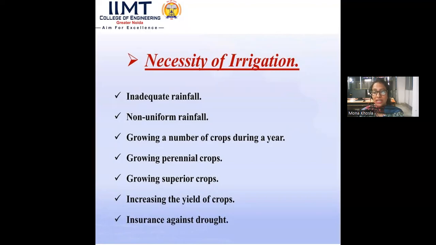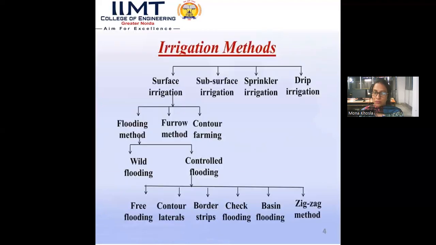Then insurance against drought. If in case drought comes or drought arises, then also the necessity of irrigation arises. So these are the basic reasons by which we need irrigation.